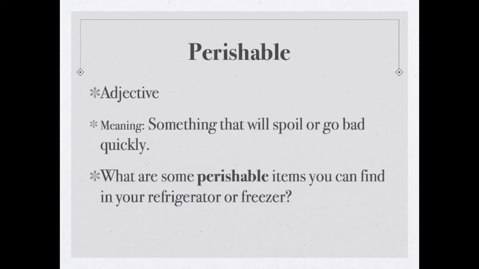Ready for the next word? Here it is, perishable. Perishable is an adjective. We can tell that this word is probably an adjective just by looking at the suffix. Able is a suffix that's often added to words in order to make them into their adjective form. So we know perishable is going to be describing something. The meaning of perishable is something that will spoil or go bad quickly. You should write this definition on your vocab sheet.